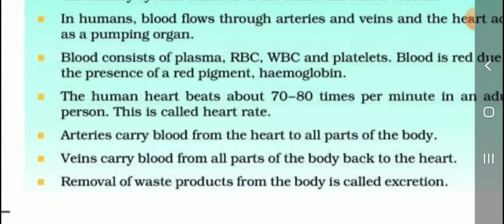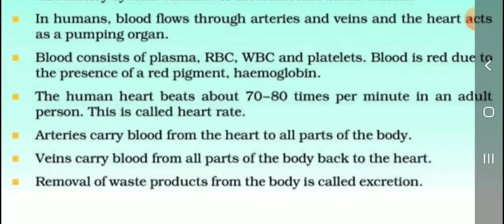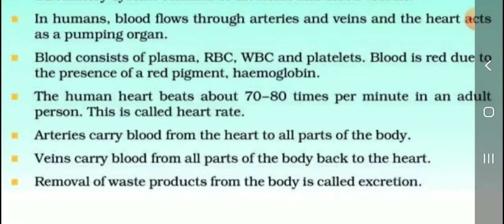Pumping. Okay, blood consists of plasma, RBC, WBC and platelets. What are the components of blood? Plasma, RBC, WBC and platelets. Blood is red due to the presence of a red pigment called hemoglobin. Okay, this one is an important one, marks. The human heart beats about 70 to 80 times per minute in an adult person. This is called heart rate.